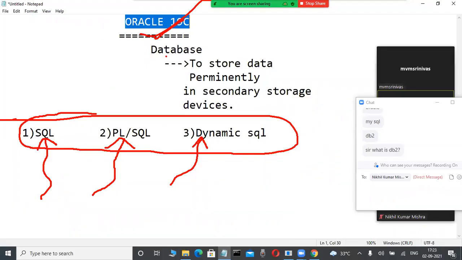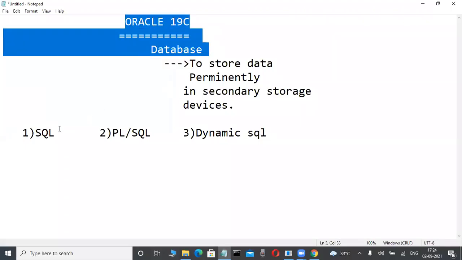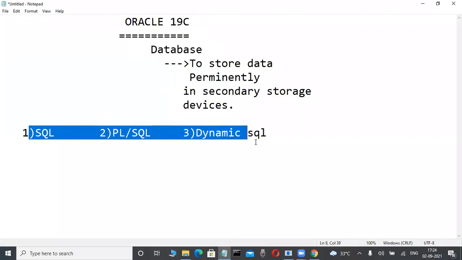Some fellow is asking what is DB2? DB2 is a database, same like Oracle. Oracle is a product from Oracle Corporation, whereas DB2 is a product from IBM company. Okay? Yeah. Suppose SQLite is a database there in your mobile also, your names and phone numbers, all the things are stored, right? That is also SQLite database. That's why different databases are there. But if you are operating an Oracle database, three languages we are learning. Okay? Yeah. So now observe it here.